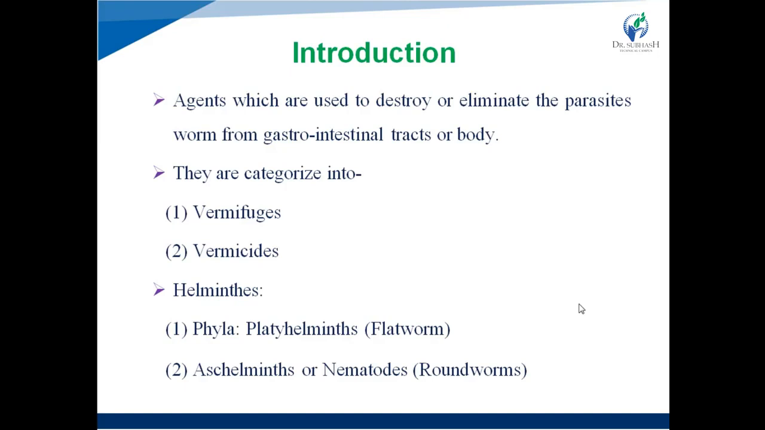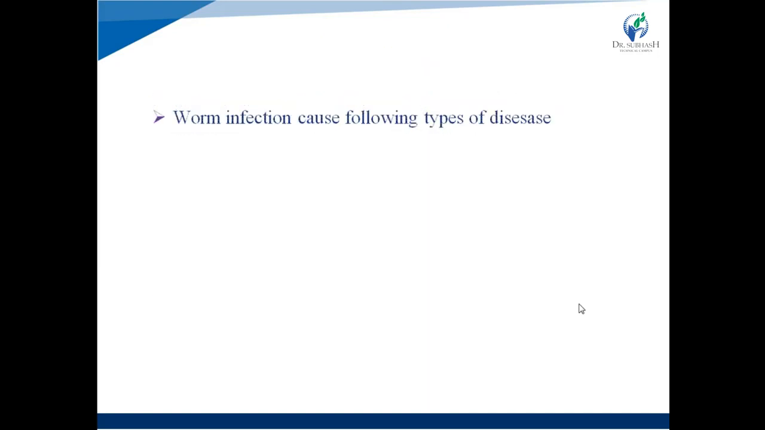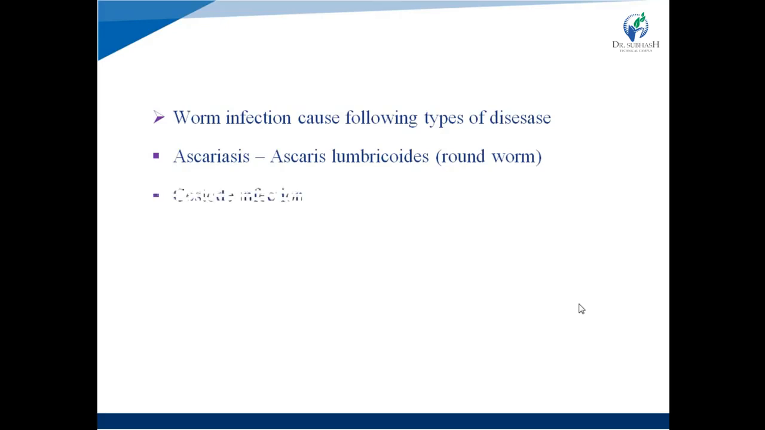So these terms you can hear during the lecture, because in the uses of different anthelmintic agents, these types of terms are used. Next, the diseases that are caused by worm infection. Different diseases caused by worm infections are ascariasis, the infection of the small intestine caused by Ascaris lumbricoides, a type of roundworm. Next one is cestode infection. It includes the different types of tapeworm infections.